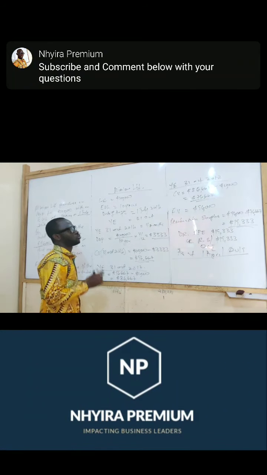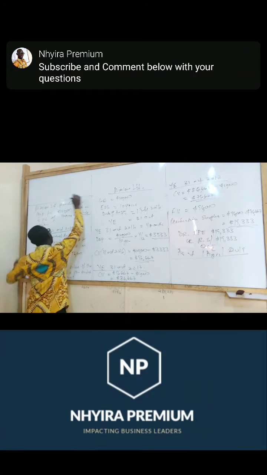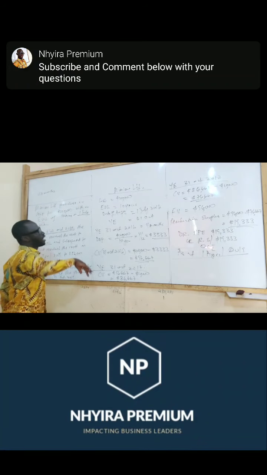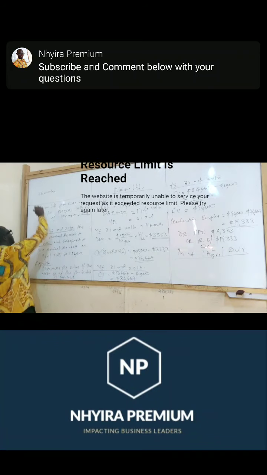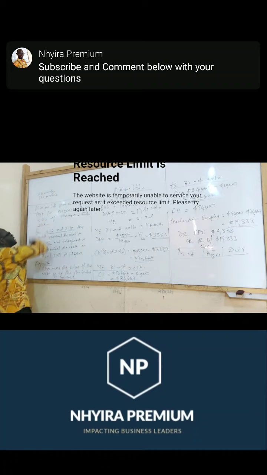So far we've used it for 28 months. 10 years into months, how many months will it be? 12 times 10, 120. So total months is 120, I used 28.